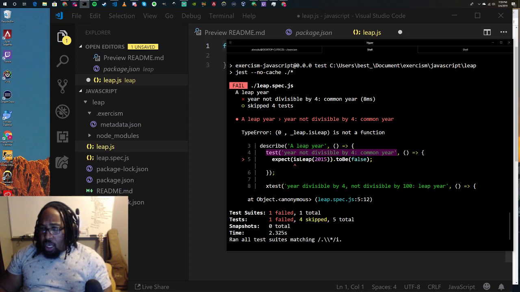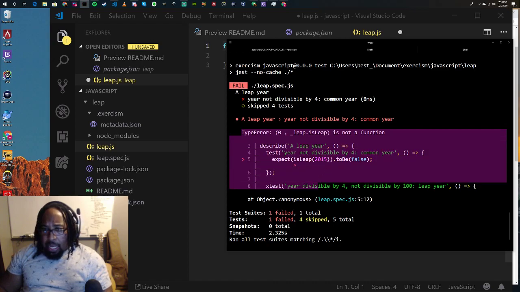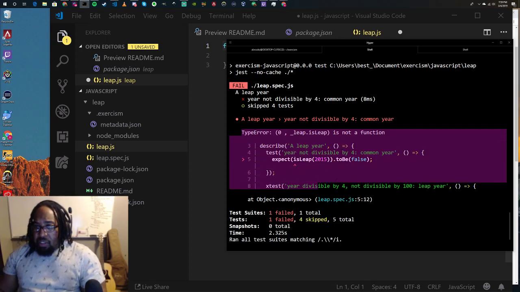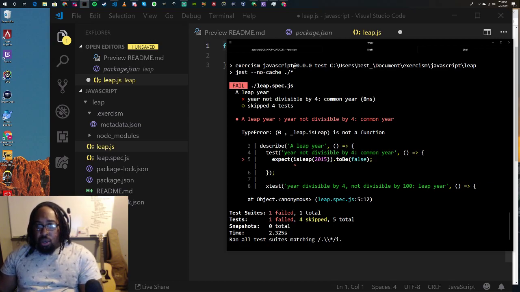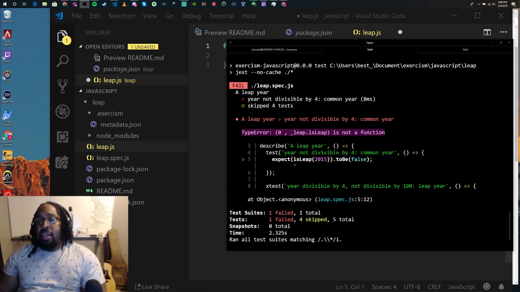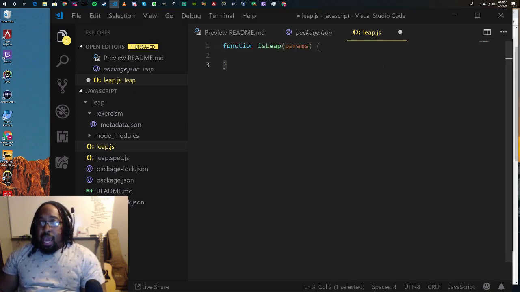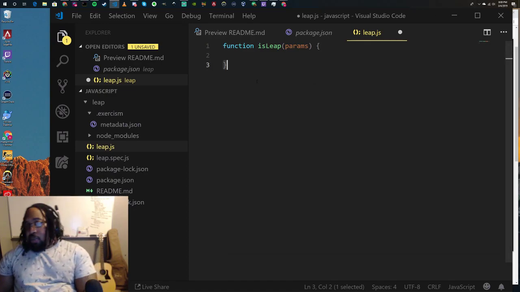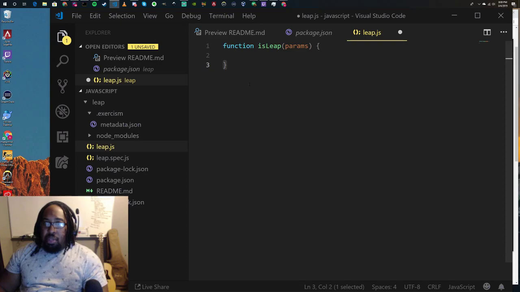I thought it'd let you know what it got. Maybe not. Again, I don't know that much about JavaScript testing. I think in Go it'll tell you what it actually got as output. Oh, type error 0. So I guess it got nothing. Oh, the error itself though is that leap is not a function, which is true. And that's mostly because we have not returned it or exported it. So this is still just contained in this file, I believe.